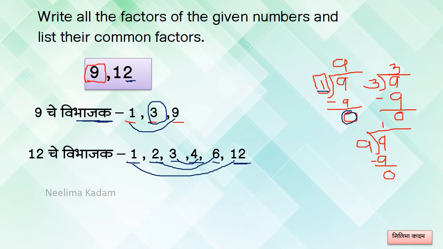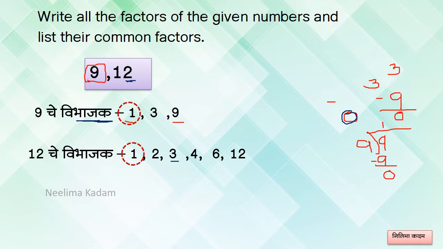So here we have found out the factors of 9 and 12. So these are the factors of 9 and 12. Now what are the common factors? Let's find out the common factors in this.